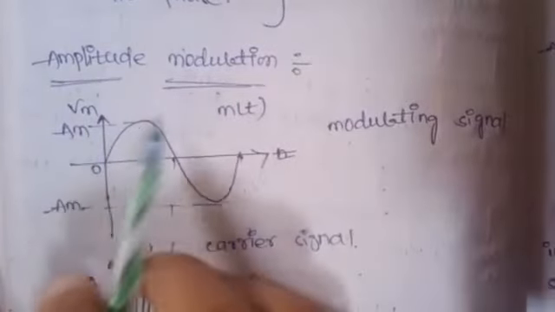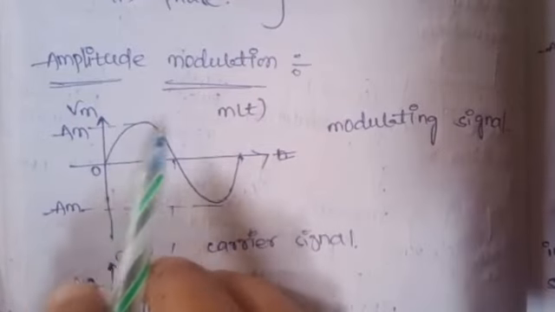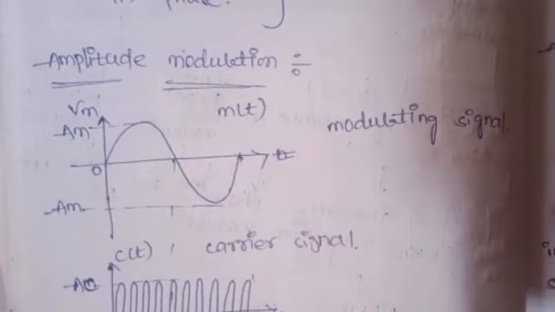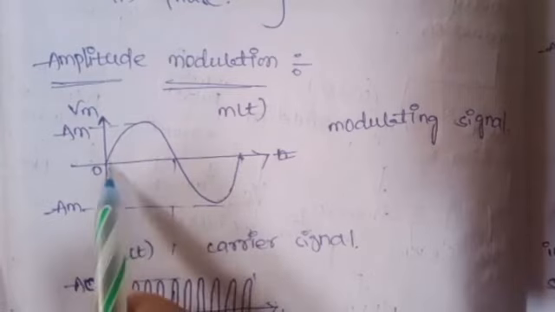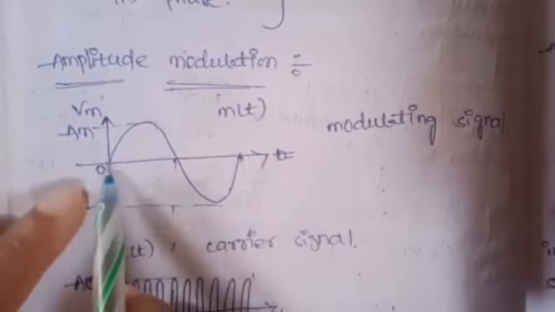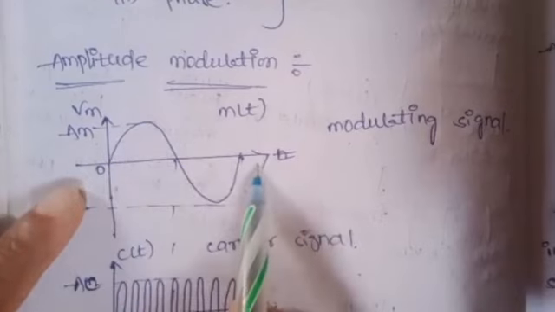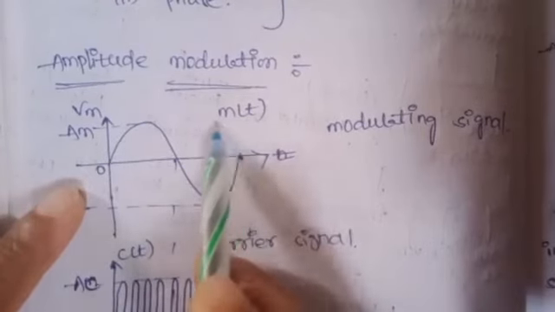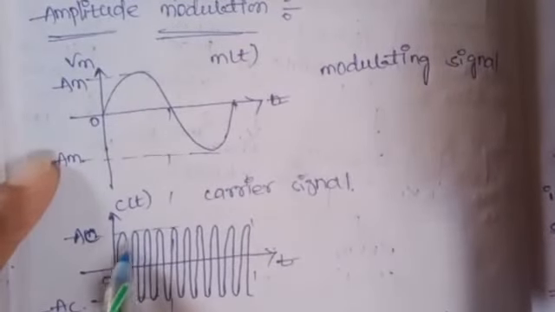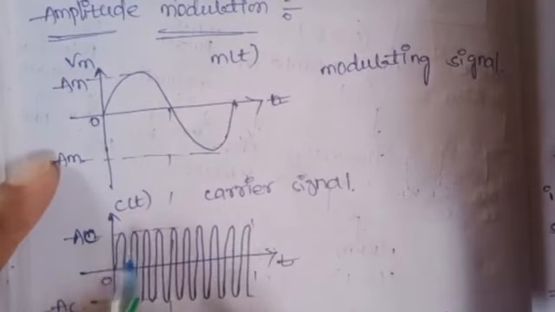Now amplitude modulation. Amplitude modulation means the amplitude of the carrier signal is varying with respect to the amplitude of the message signal. Here our low frequency signal is the modulating signal, which I can represent as m(t), and the high frequency signal is the carrier signal, represented with c(t).